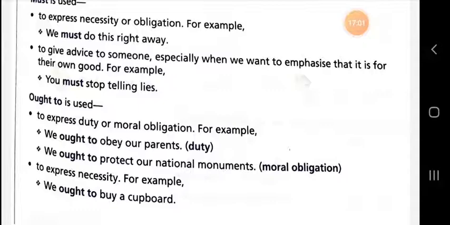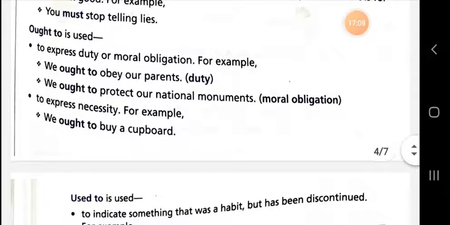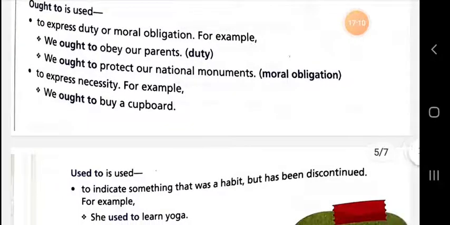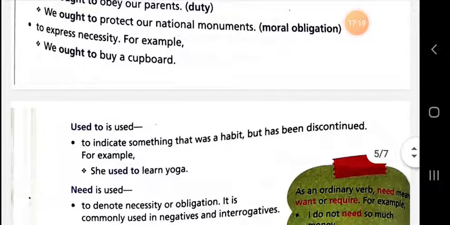Also, we use ought to to express necessity. We ought to buy a cupboard. When it is a matter of necessity, then you can use ought to. And now I am going to talk about used to. Dear student, used to is used to indicate something that was a habit but has been discontinued, meaning to show a habit of the past. She used to learn yoga.